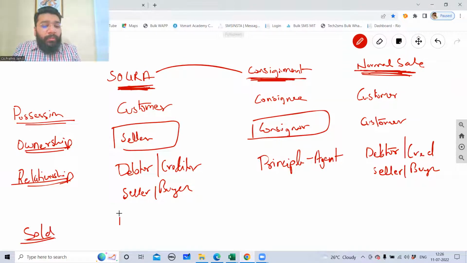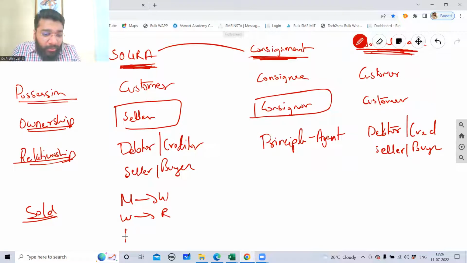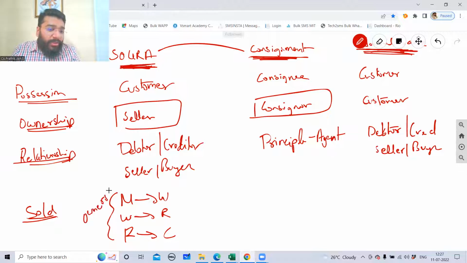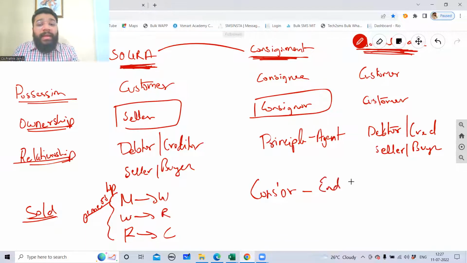The ownership is transferred from manufacturer to wholesaler, wholesaler to retailer, and retailer to end customer. In case of consignment, the ownership is transferred directly from consignor to end customer. In between, the consignee never takes the ownership because he is just acting as an agent for selling the goods.